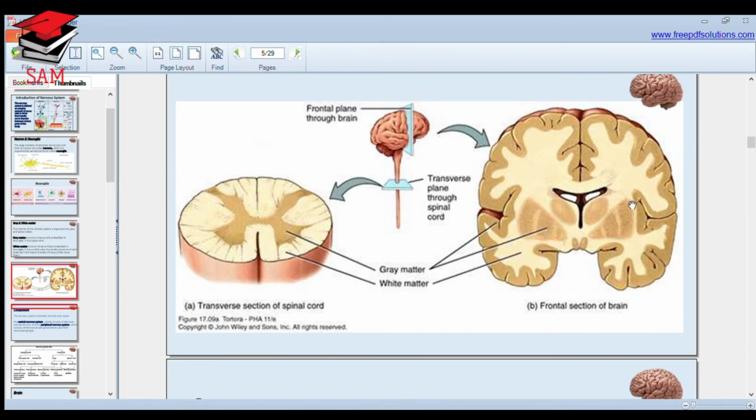This is the frontal section of the brain. The inner side is white matter and the outer lining or border of the brain is called gray matter. And this is the spinal cord. Note the difference: in the brain the inner matter is white matter and the outer portion is gray matter, while in the spinal cord the inner matter is gray matter. That is the difference.